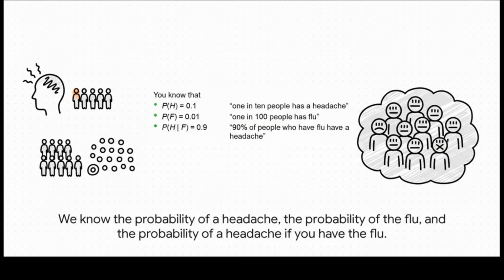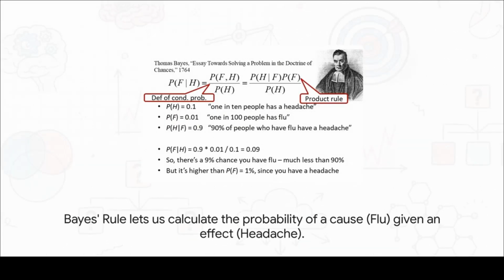It basically tells us how well our theory, having the flu, explains the evidence we're seeing. And the solution to putting all this together is Bayes' rule. It's this beautiful formula from the 18th century, and its real power is that it lets us formally flip the script on our reasoning. We can start by observing an effect, the headache, and use it to calculate the probability of its cause, the disease.